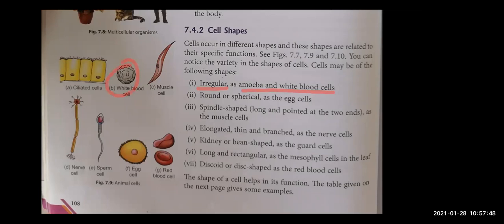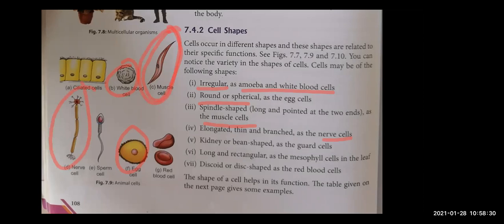Then you can see round or spherical in egg cells. Look, the egg cells are round, right? Then if you see muscle cells, in our body there are muscles, right? Everyone's body has muscles, in multicellular organisms. So muscles are of spindle shape. This is spindle shape, right, beta? Then nerve cells. What is its shape? It is long, thin, and it has many branches. So it is elongated, thin, and branched.